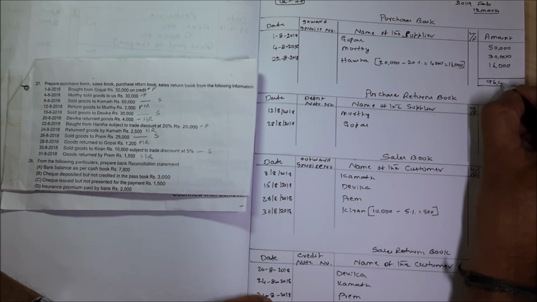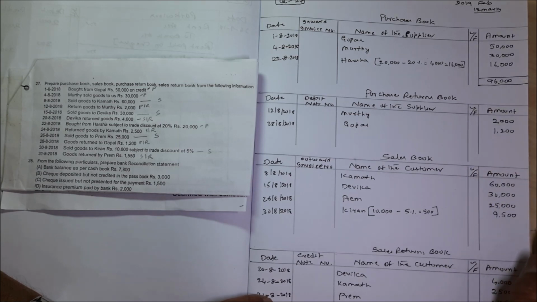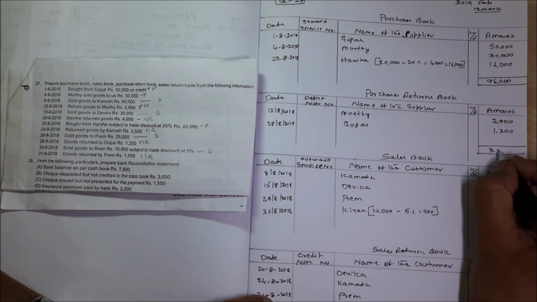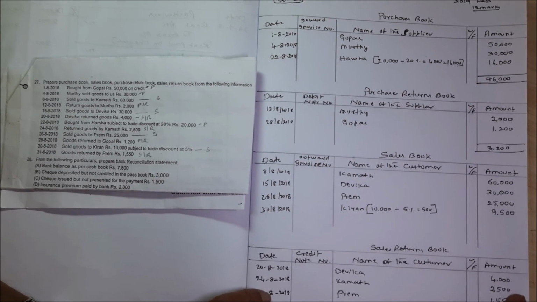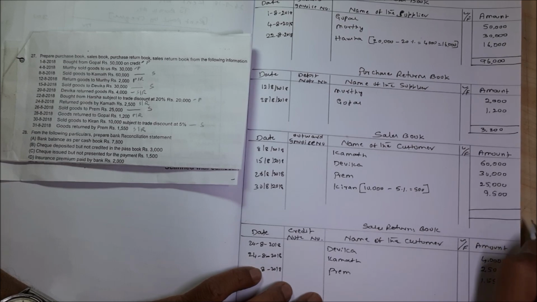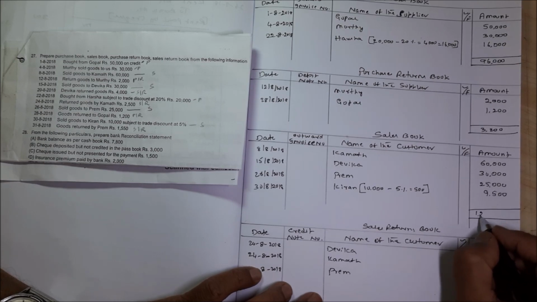The first total is 96,000. The second total is 3,200. The third total is 1,24,500.